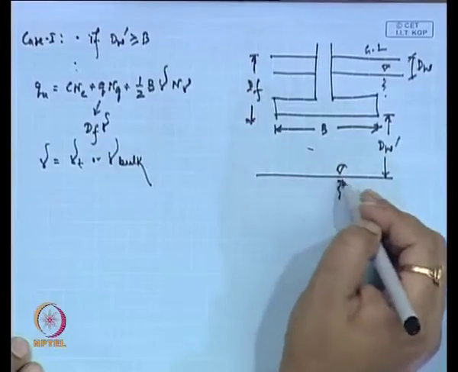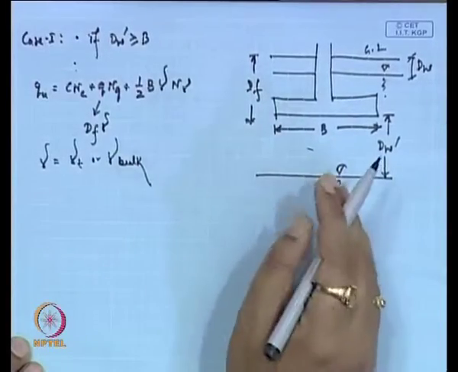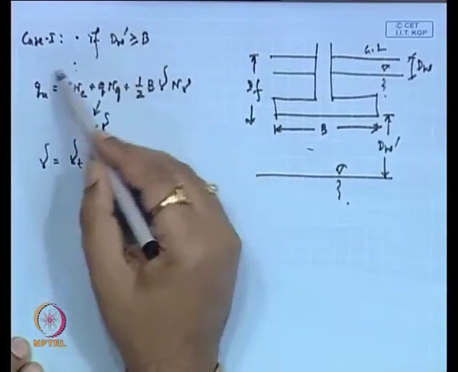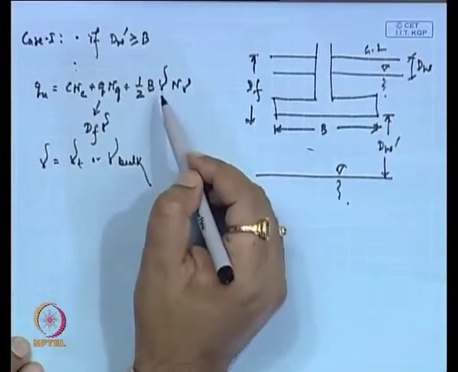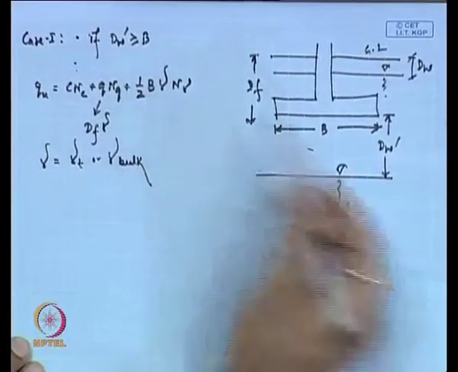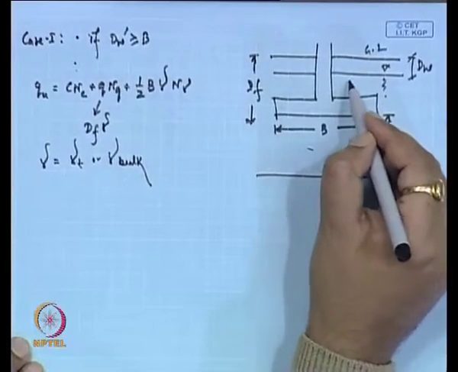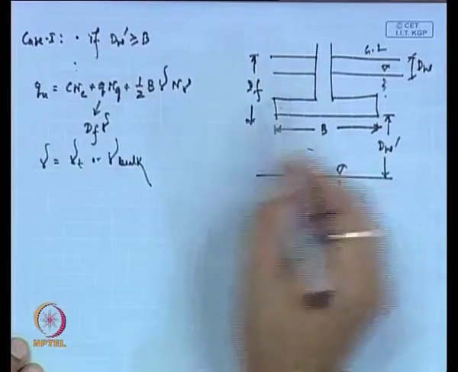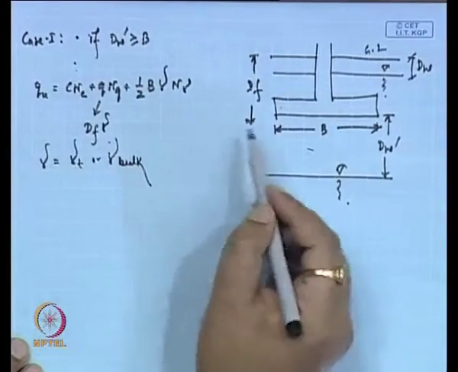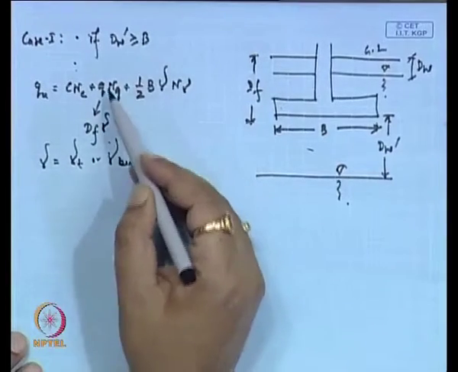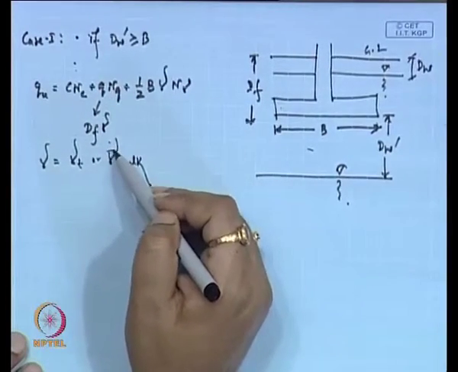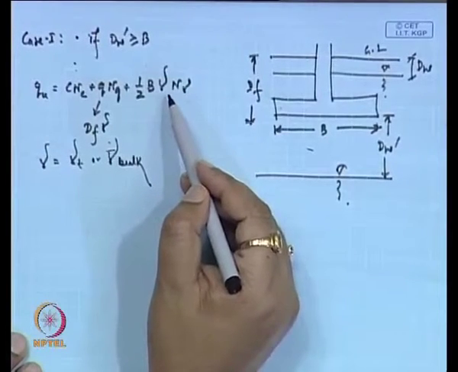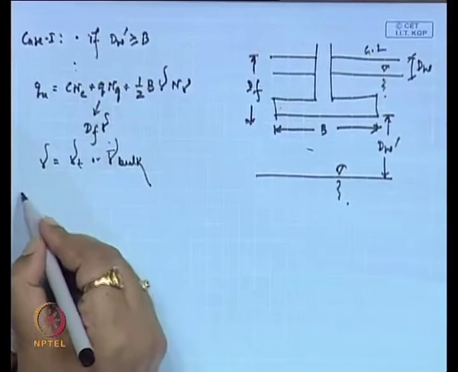In both cases the water table will not affect this bearing capacity expression. So in this expression we use gamma bulk, and in this expression we also use gamma bulk.